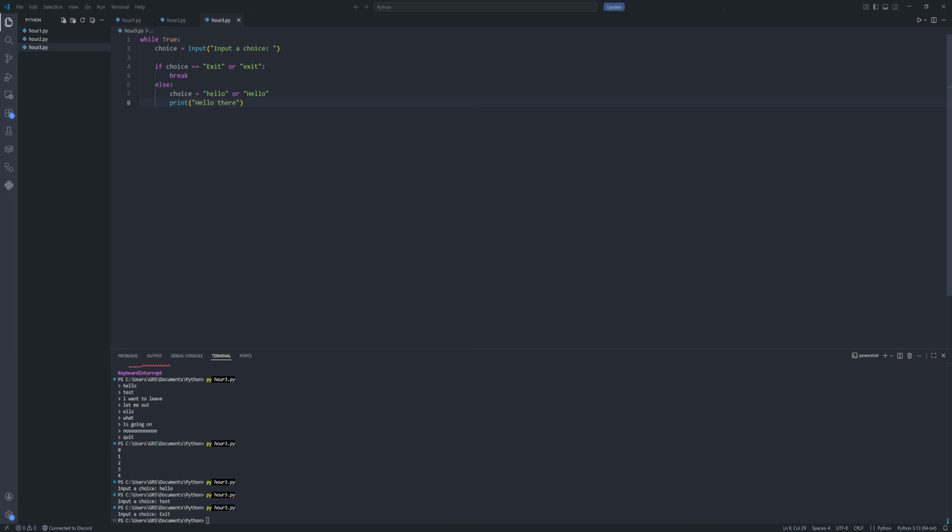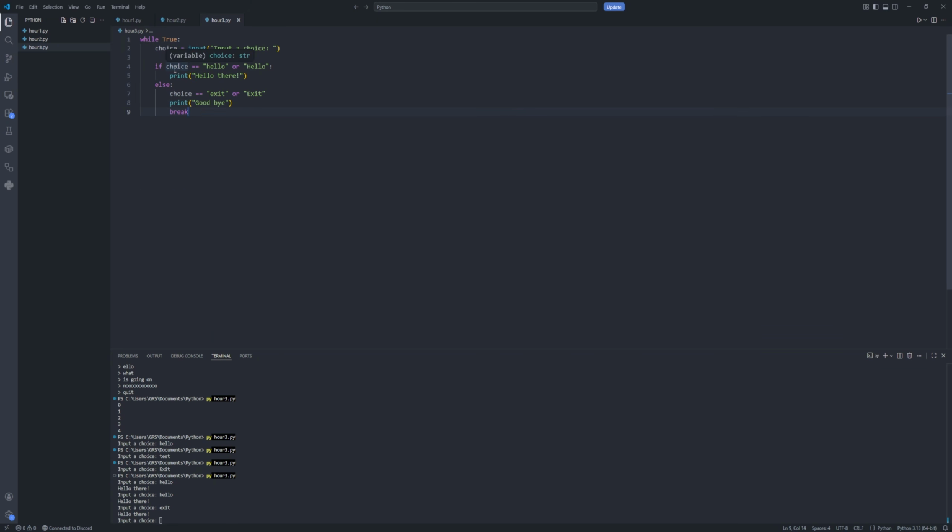That's not running as expected. And maybe we need to swap some things around. If we look at the example ChatGPT gave us, break is at the end, and we're breaking here. So maybe we should try to copy that. We're saying if the choice is hello, we're going to print hello there.